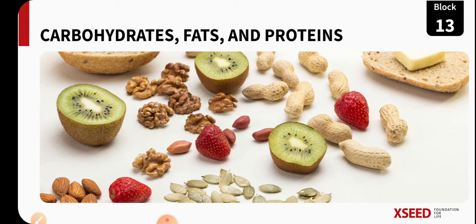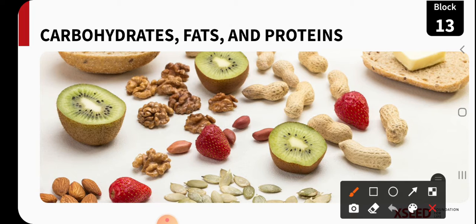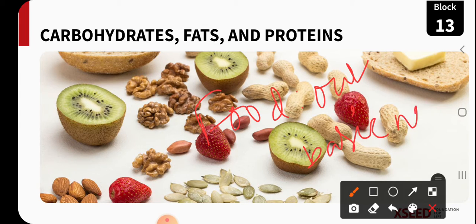Today we are going to start a new block, that is block 11, food for our basic need. Definitely food is our basic need because food is giving energy to us. With the help of that energy we are able to grow, develop, and do all the physical activities. So food we are calling a basic need.